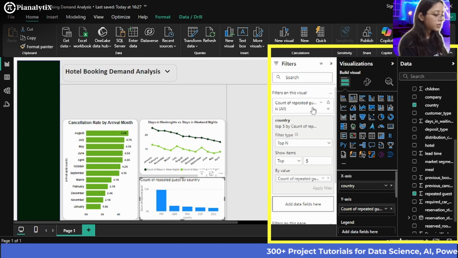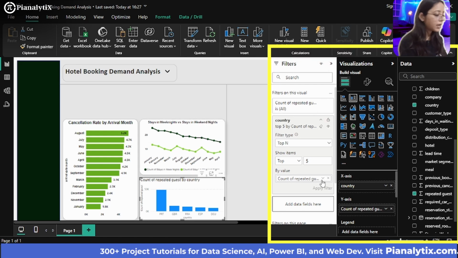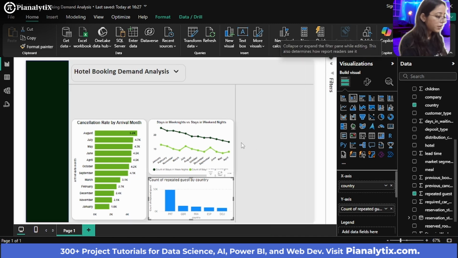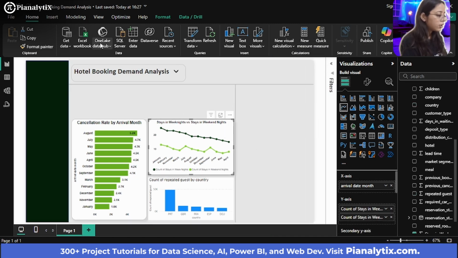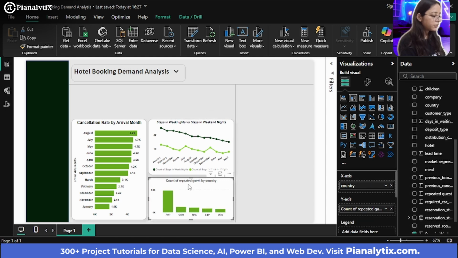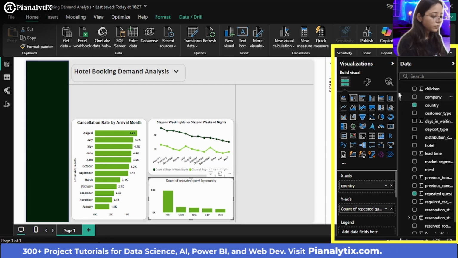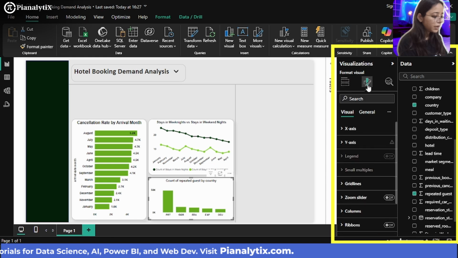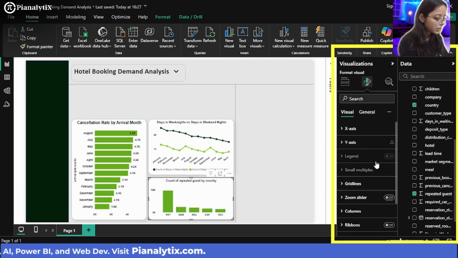Now what you can do is either you can apply a filter or you can not apply a filter, that is up to you. And just make sure you can click here. You can format paint this, and you can again click here. So this is the count of repeated guests by each country. But what you can do is you can make sure you can make this visualization much better.